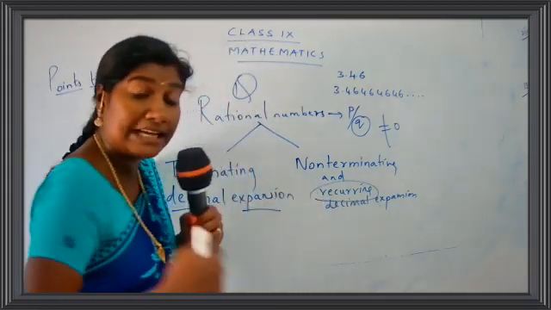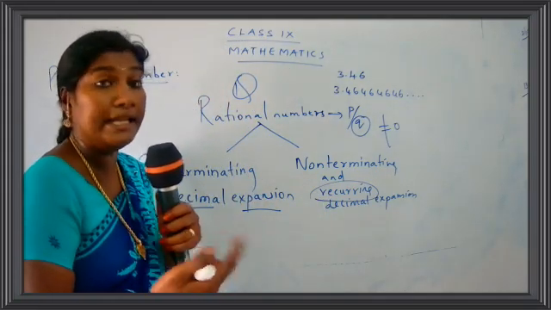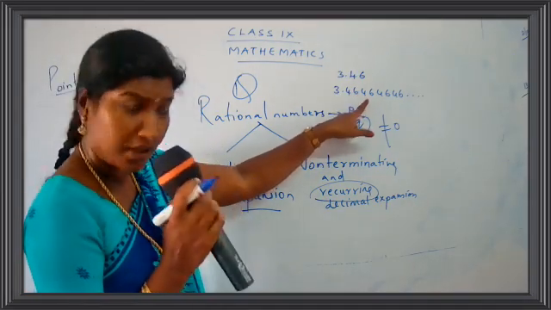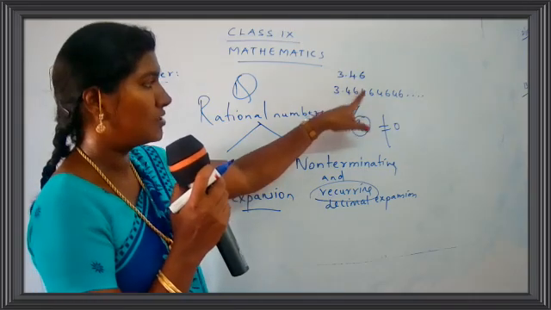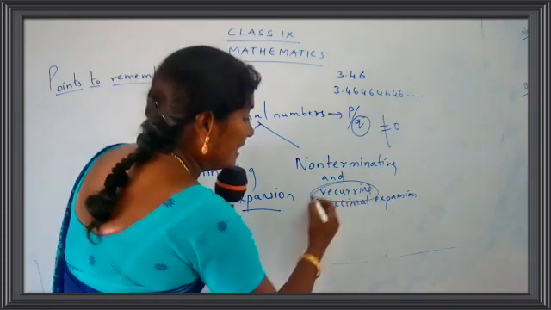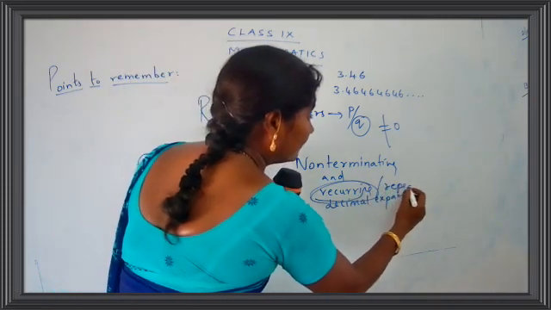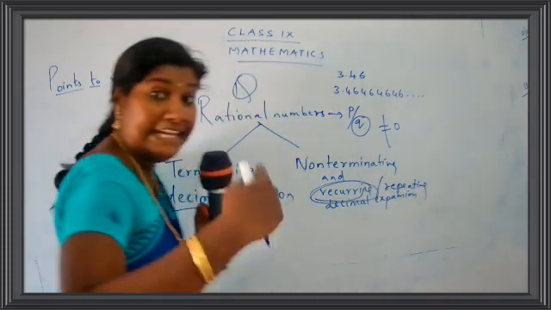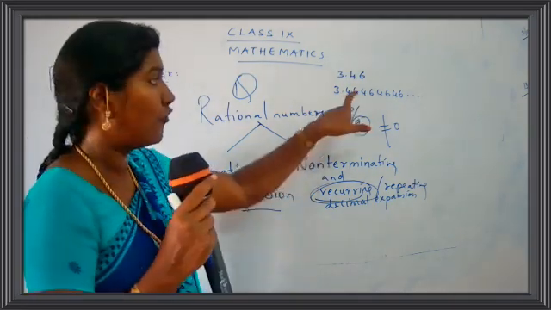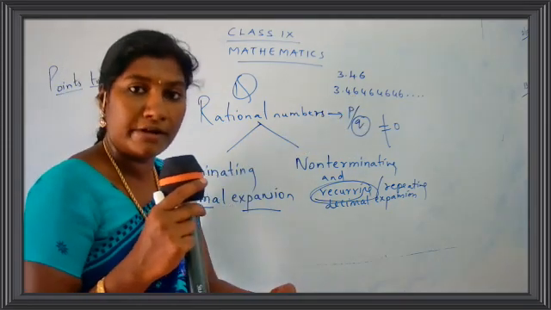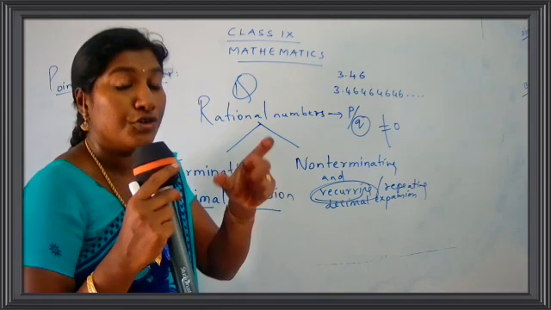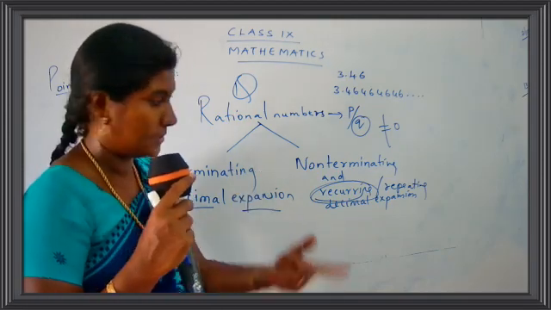So what do you call it? Recurring. What is the meaning of recurring? Recurring means repeating. Just see here, children. Some numbers are repeated. What are the numbers repeated here? 464646. So recurring means repeated. It goes on repeating itself. A set of numbers, like your 4, 6, may be repeated, or a 1-digit number, or a 3-digit number. So you will have a repetition of numbers.